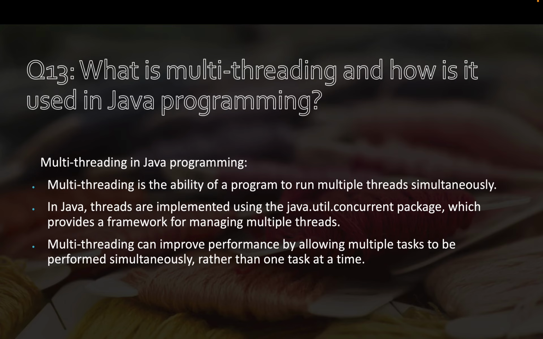Question number 13. What is multithreading and how is it used in Java programming? Multithreading is the ability of a program to run multiple threads simultaneously. In Java, threads are implemented using the java.util.concurrent package, which provides a framework for managing multiple threads. Multithreading can improve performance by allowing multiple tasks to be performed simultaneously, rather than one task at a time.